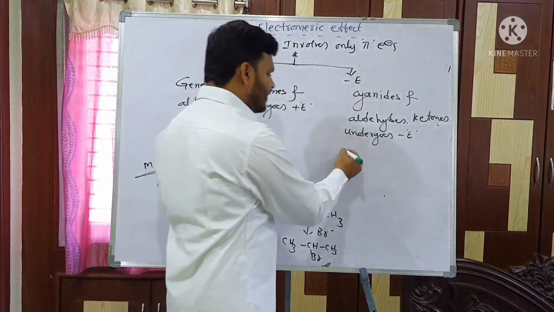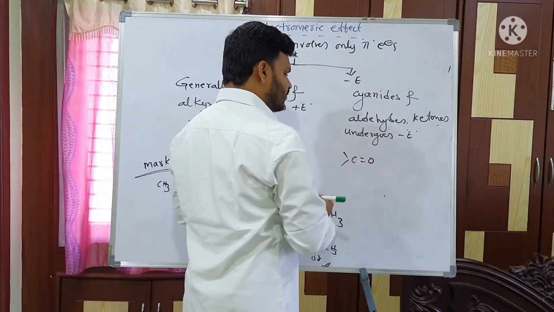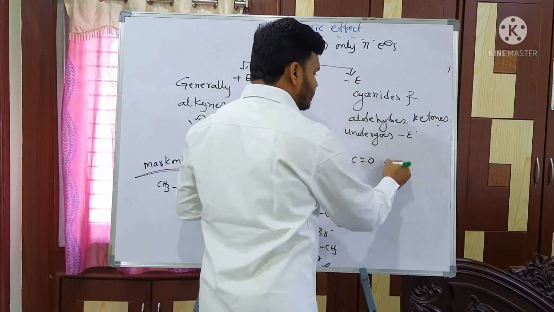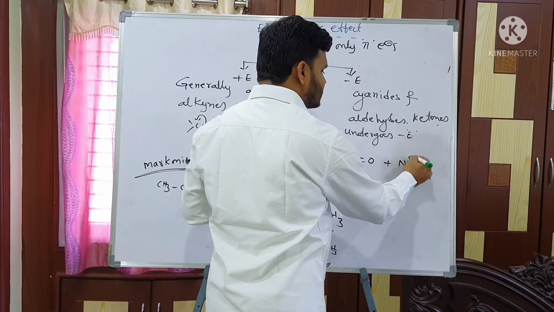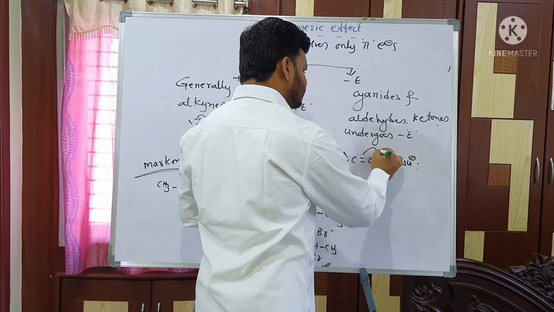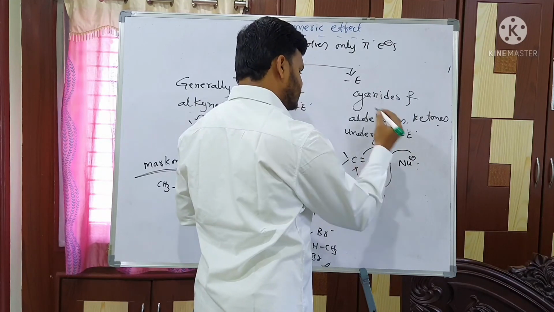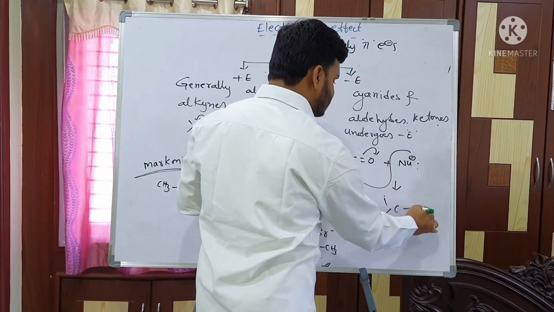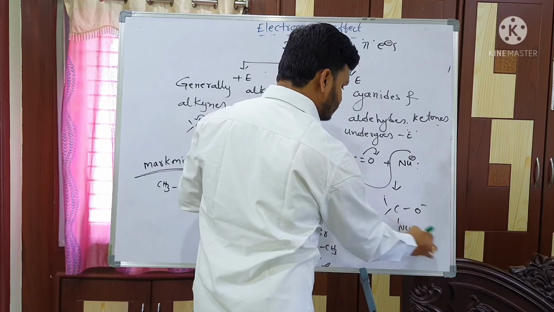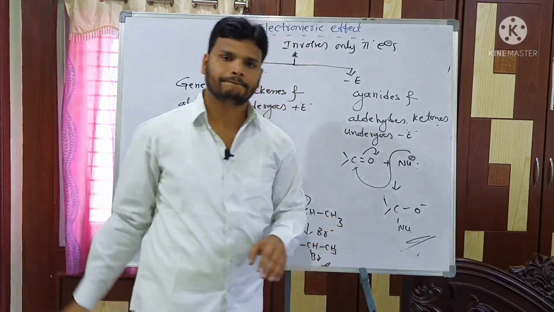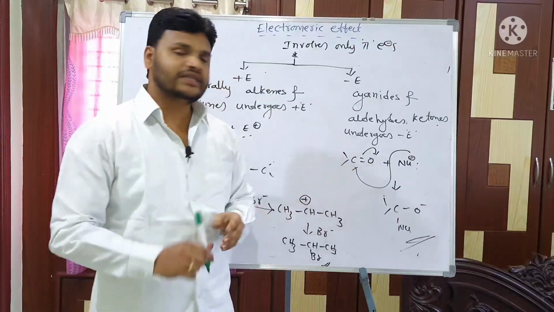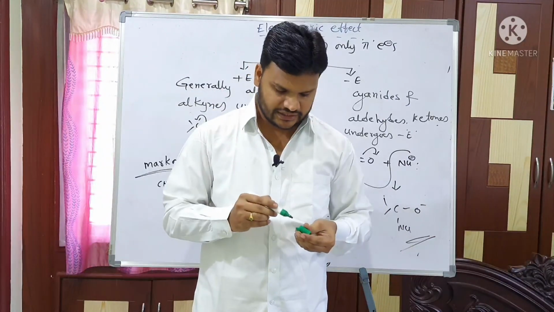Next, what about the minus E effect? Suppose I take a carbonyl compound, then a nucleophile. This is also a reagent. This one shifted like this. This one comes and attaches like this. Then forms like this. Clear? So these are electronic effects, dear students.